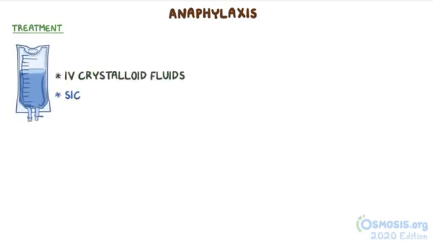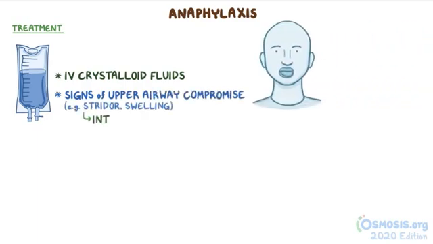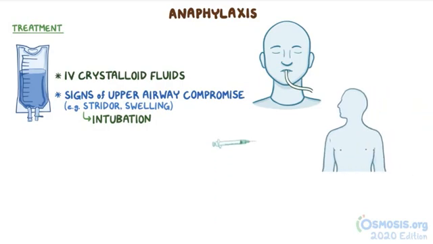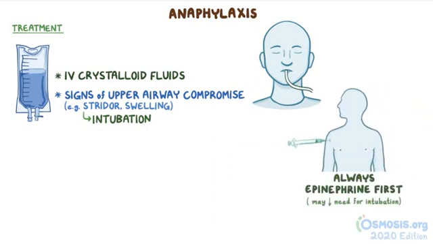In addition, because massive amounts of fluid shift to the interstitial compartment, it's also important to give IV crystalloid fluids. If there are signs of upper airway compromise, like stridor or lip or tongue swelling, then intubation might be needed. But you should always give epinephrine first, because it might actually reduce the need for intubation.